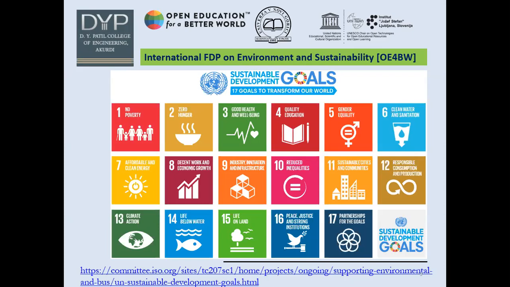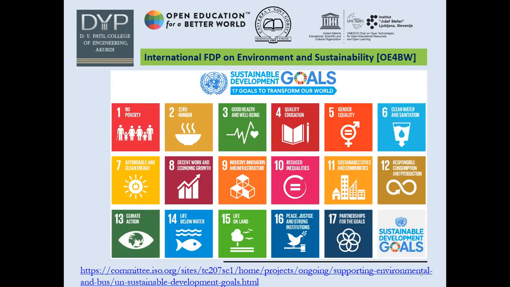The 10th goal is reduced inequalities. The 11th goal is sustainable cities and communities. The 12th goal is responsible consumption and production. The 13th one is climate action. The next one is life below water, and the 15th one is life on land.